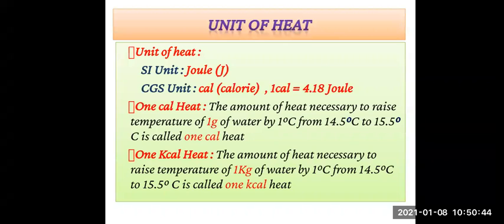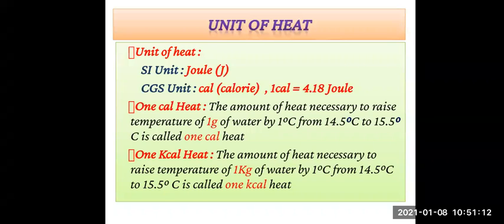So here you can see the two definitions. The first one is for 1 calorie heat and the second one is for 1 kilocalorie heat. The difference is noted with the red ink, right? So 1 calorie heat means what? The amount of heat necessary to raise the temperature of 1 gram of water by 1 degree Celsius from 14.5 degrees Celsius to 15.5 degrees Celsius is called 1 calorie heat.